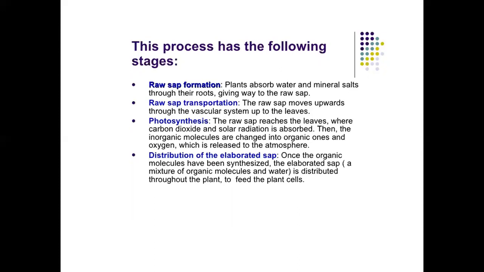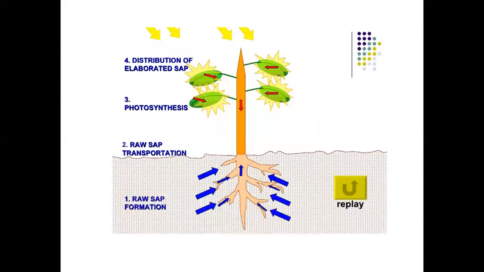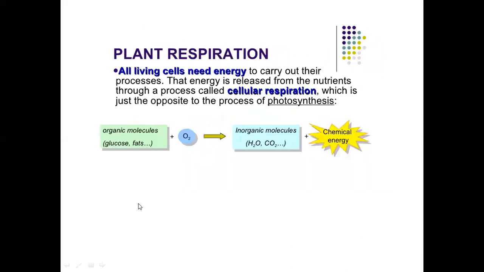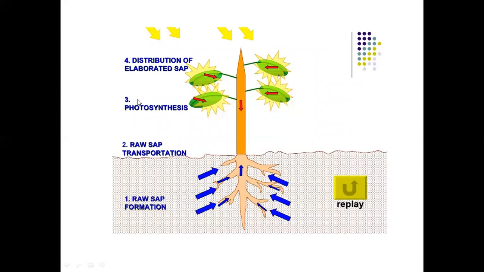Distribution of the elaborated sap. Once the organic molecules have been synthesized, the elaborated sap, a mixture of organic molecules and water, is distributed throughout the plant to feed the plant cells. Distribution of elaborated sap, photosynthesis, sap transportation, raw sap formation.